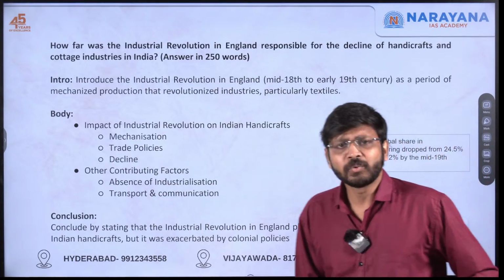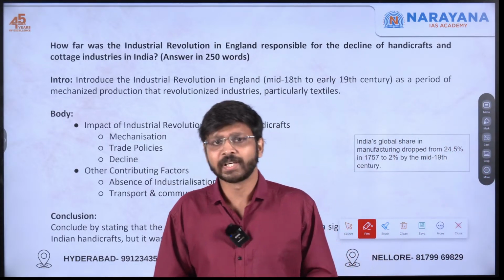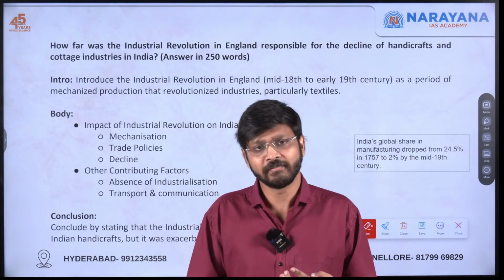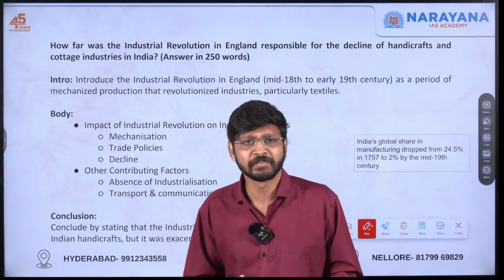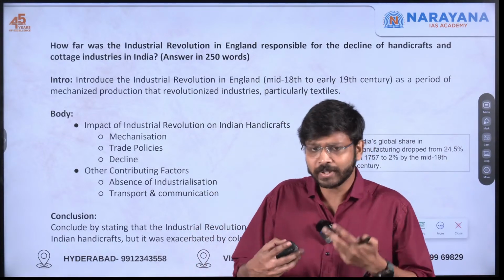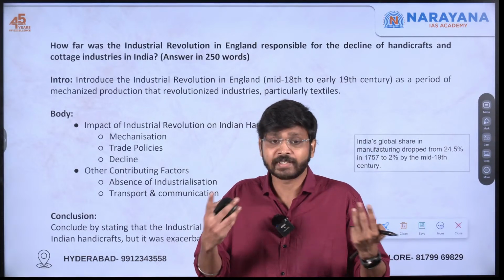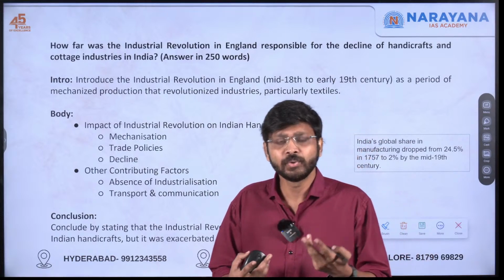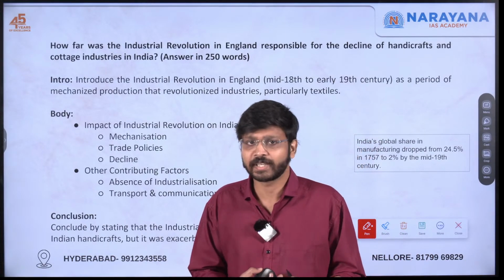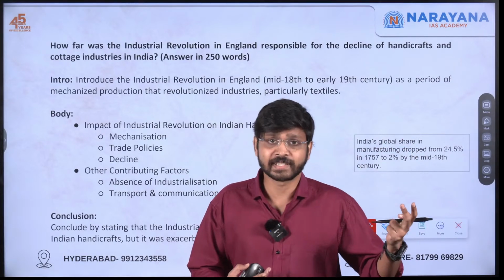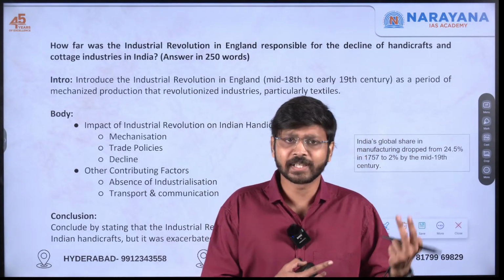So in general, for value addition, we can give maps, but only when the maps are valid. For example, for the Quit India movement, if you had a map, personally I don't feel that map is validated. What you can do is, for history, in the freedom struggle and all, you can include the names of personalities. Like for the Quit India movement, community radio, Usha Mehta, like that name. Organizations like INA you can mention. Like that way you can mention.